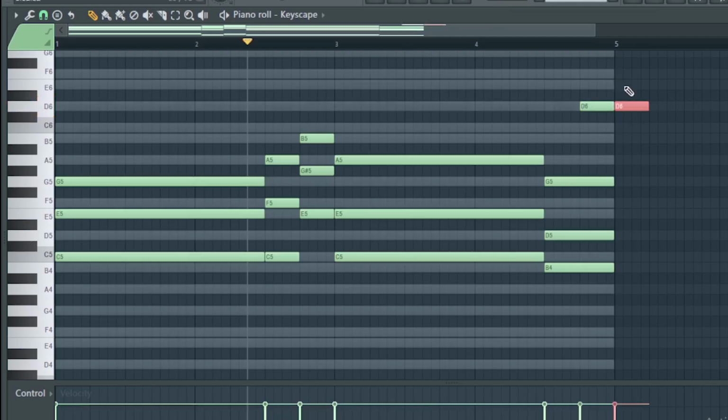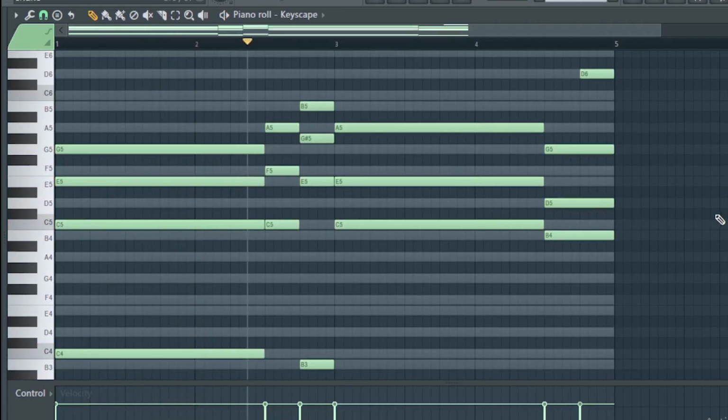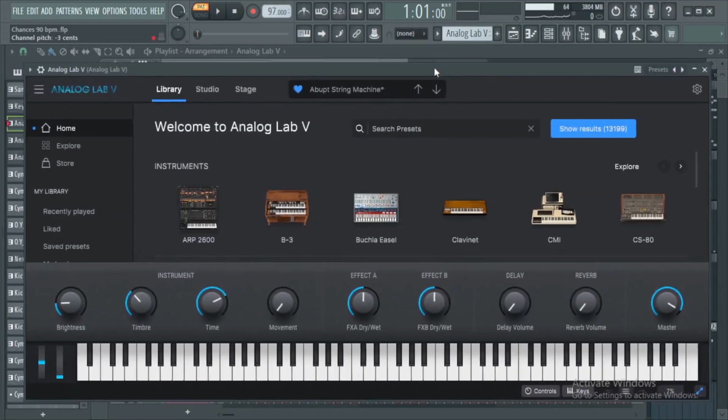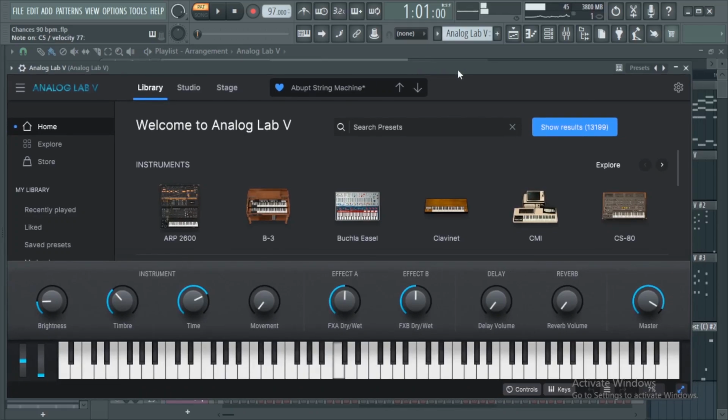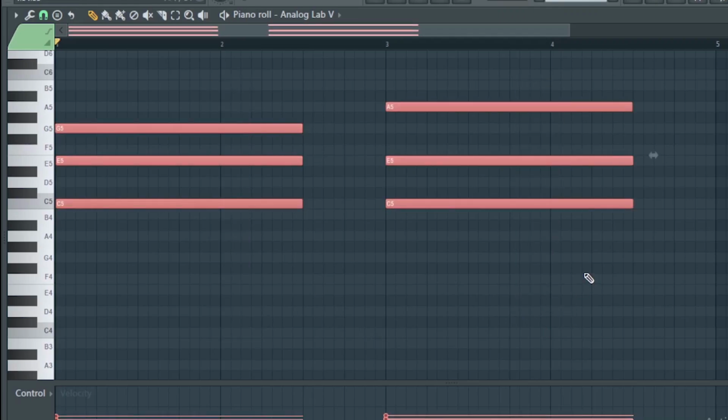Let's add a note at the close of the bar to copy similar rhythm. Now from here let's layer with a pad from Analog Lab 5. Just these two chords that we'll be using.